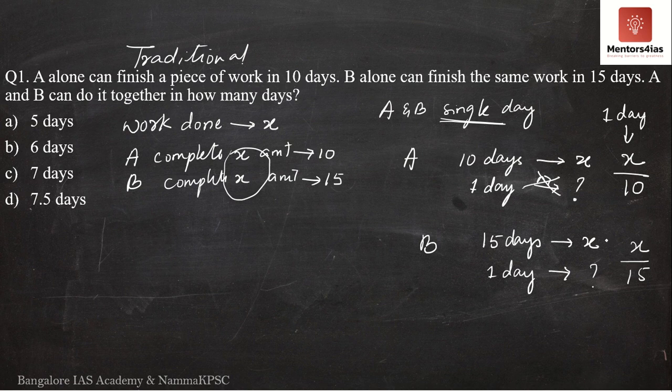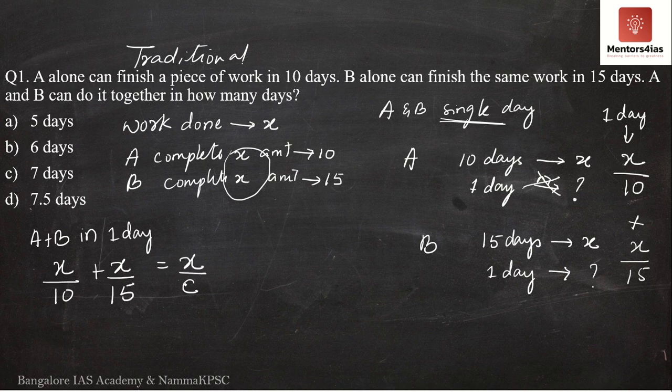So A completes X by 10 amount of work in one day, B completes X by 15 amount of work in one day. Now what if both A and B are working together? If both A and B are working together, how much amount of work will they complete in a single day? In order to find out the amount of work completed by both working together in a single day, I add X by 10 and X by 15.